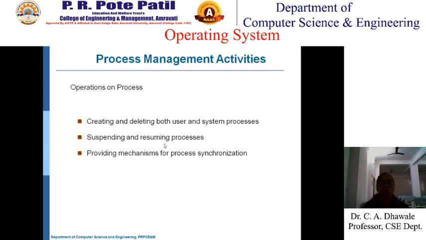Then providing the mechanism for process synchronization. When more than one process is ready to execute and they want the CPU simultaneously, all the processes cannot be given the CPU simultaneously. There must be some type of synchronization agreement that first this process will go for execution, then the second process, then the next and next.